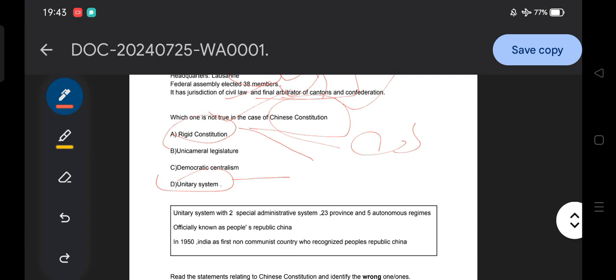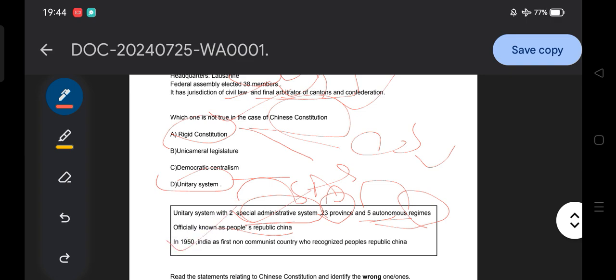The Chinese constitution is basically a unitary system with two special administrative regions, SARs, meaning special administrative regions. China has 23 provinces, and 5 autonomous regions. Like in India there are autonomous district councils, there are 5 autonomous regions in China. Officially it is known as the People's Republic of China.